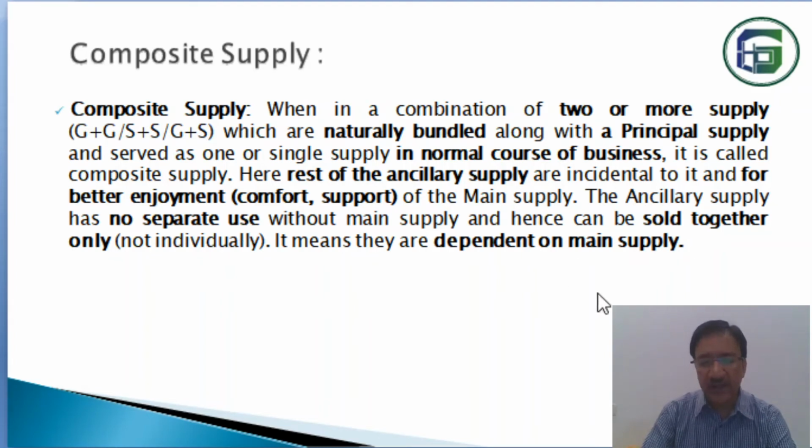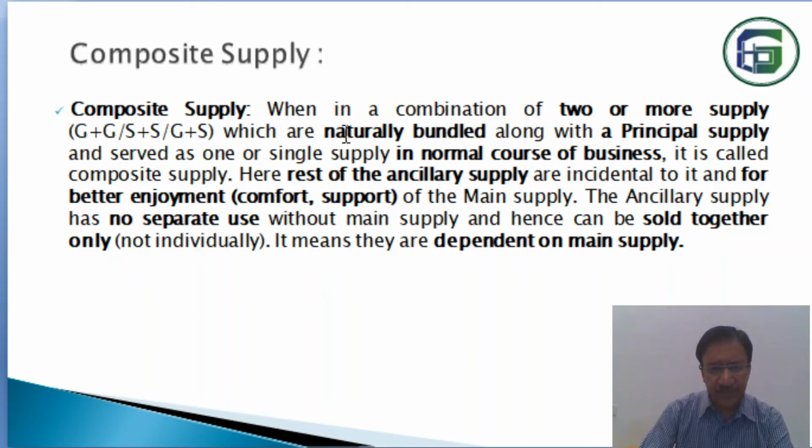So in a composite supply, the supplies are not independent but dependent on each other, and they mainly depend on the main supply. Without the main supply, the ancillary supply has no utility. An example will make it clearer.